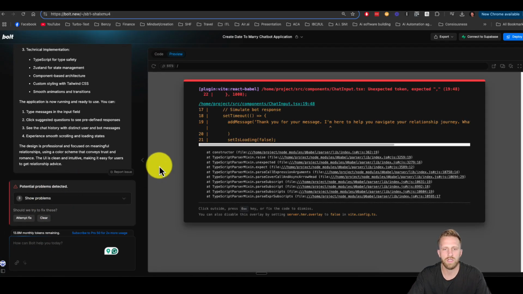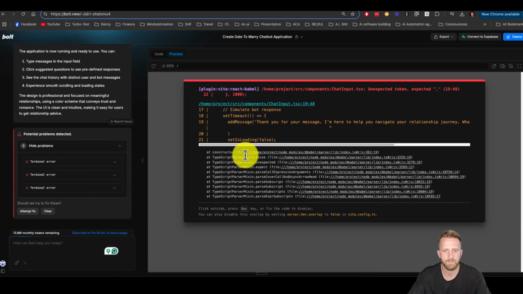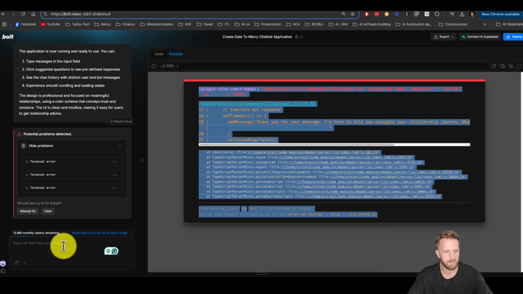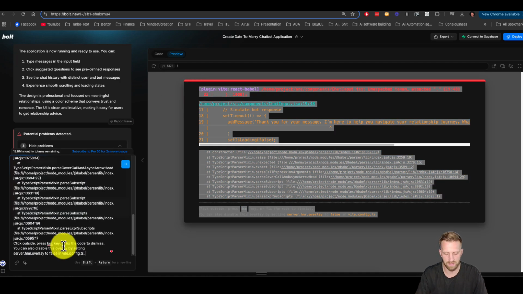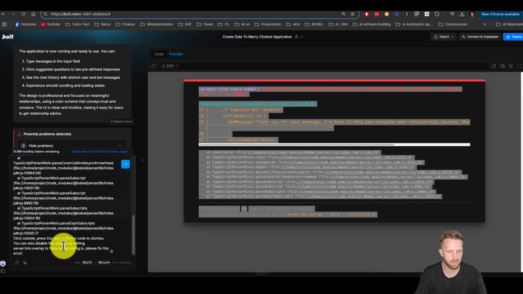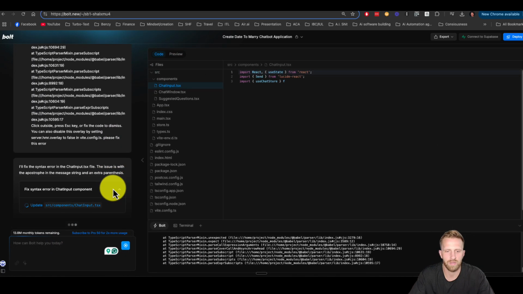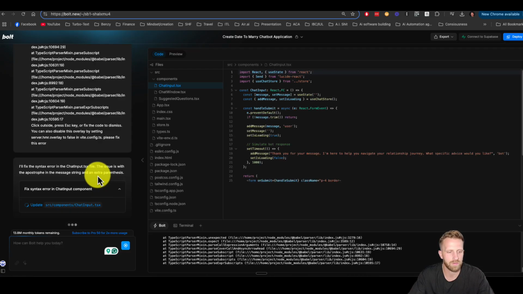Oh shit! We got some problems detected. Let's see what they are. Terminal error. So what I like to do in this situation, I'm going to copy this, paste it in there, because I don't know how to code, and say, please fix this error. And let's see what it can do, man. This could be a good learning experience for people watching this for the first time.